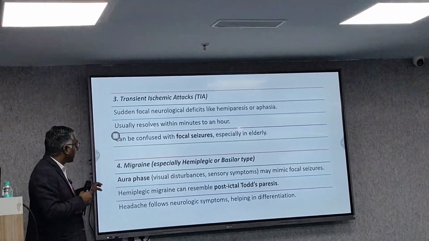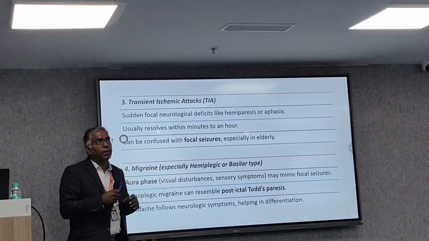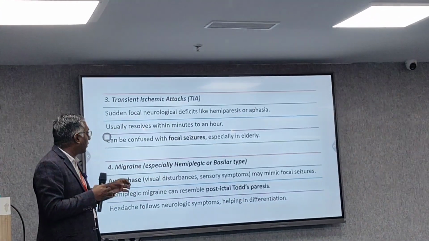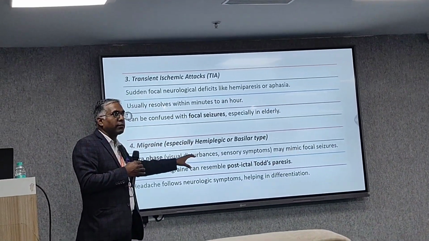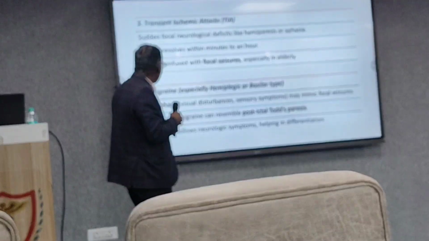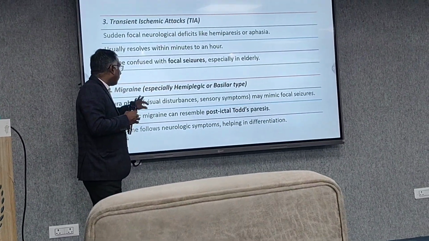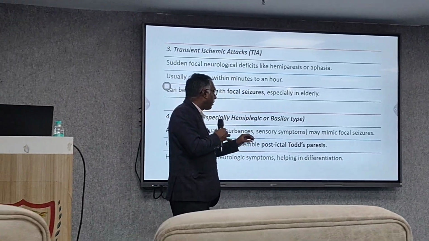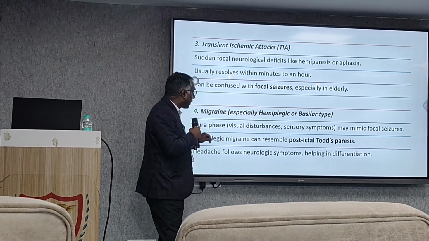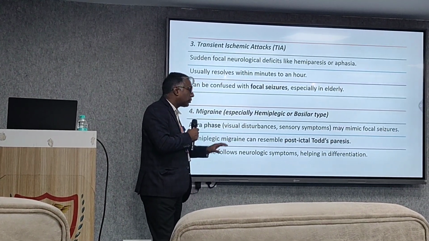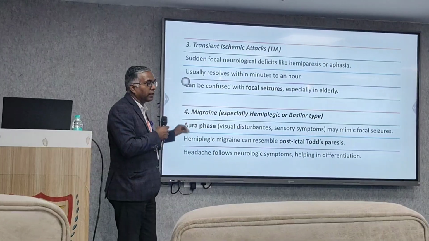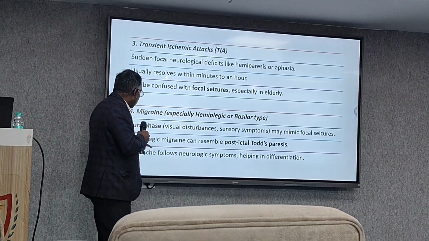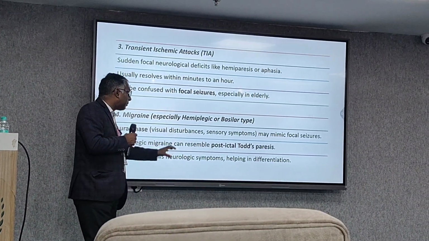Next is migraines. Migraine has various parts. Okay? Migraine is a vascular headache which has various types, in which some, hemiplegic or basilar migraine, can confuse with the epilepsy. Then the aura phase is also there, in which the patient might experience visual disturbance, sensory symptoms, maybe focal seizure. Hemiplegic migraine can resemble a post-ictal Todd's paralysis, so it is also very difficult to differentiate between the typical epilepsy. So the hallmark is that headache follows neurological symptoms, helping differentiation.